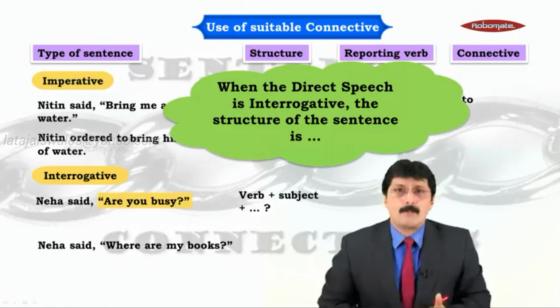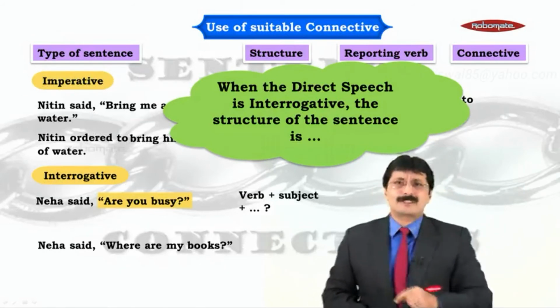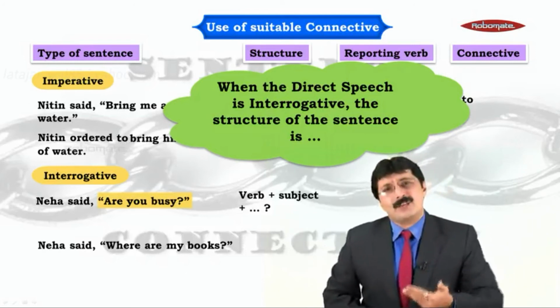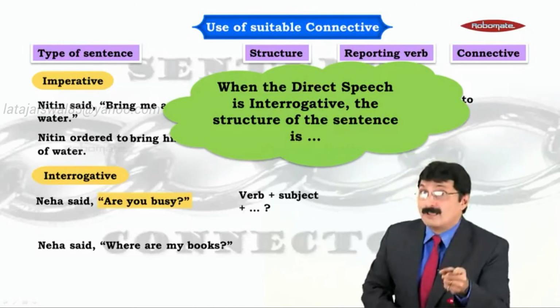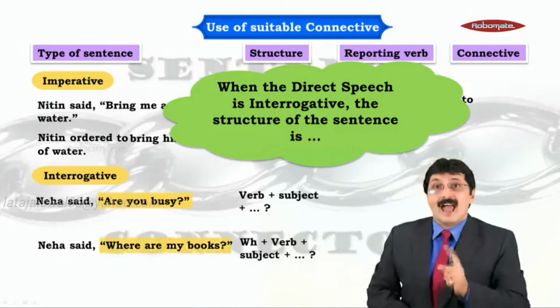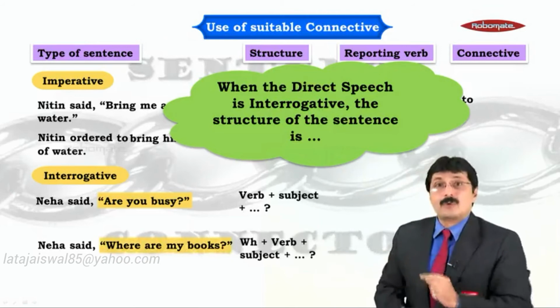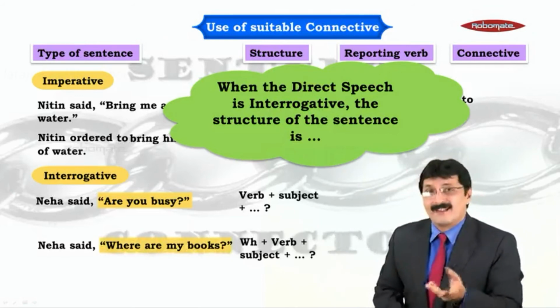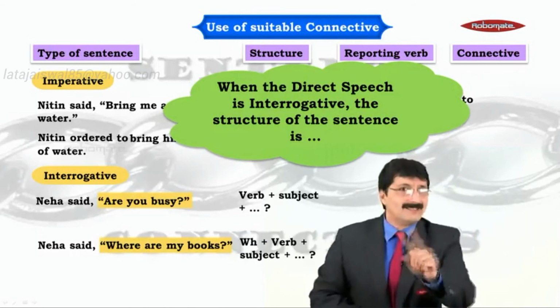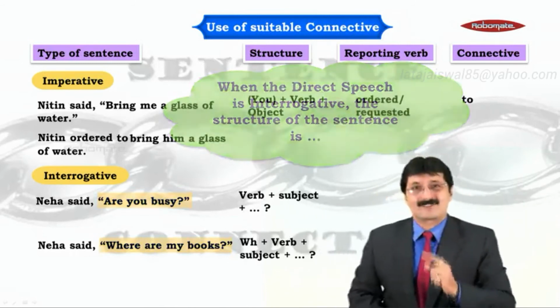I can't say, "You are busy." That can't be interrogative. That is only an intonation. My tone is expressing it. Actually, it is, "Are you busy?" Fantastic. And here it is WH question plus verb plus subject. Where are my books? Where my books are is wrong. Where are my books is right.